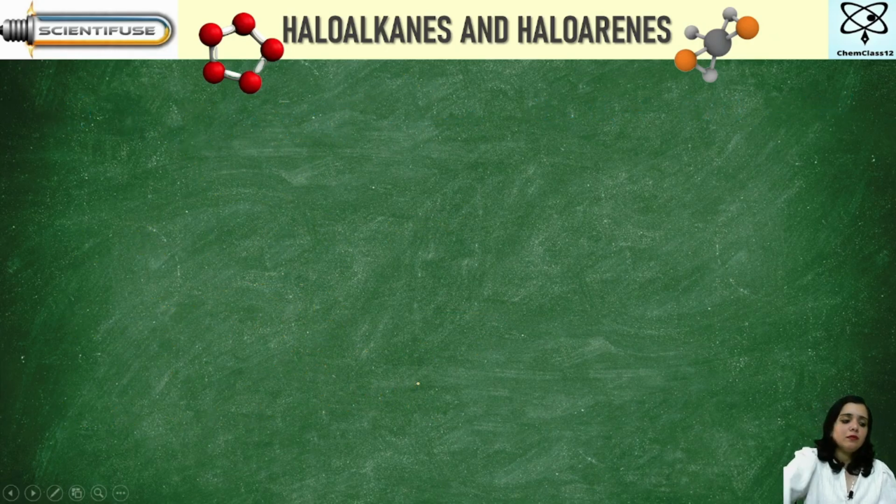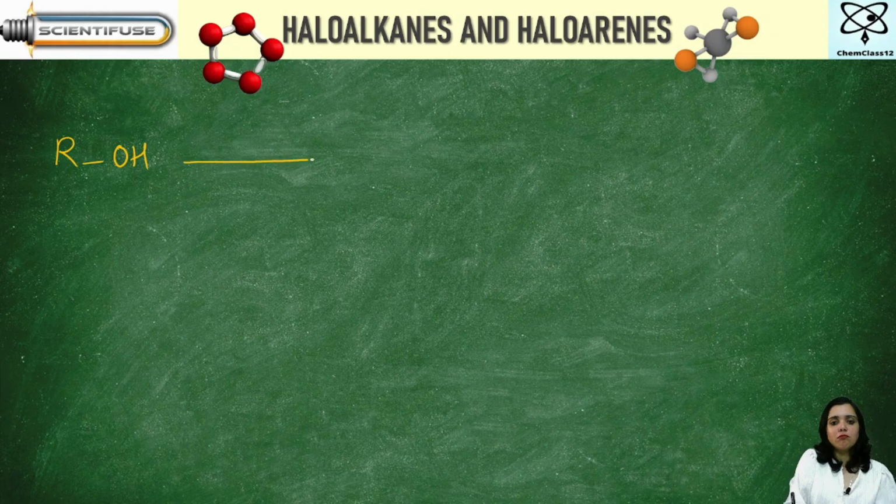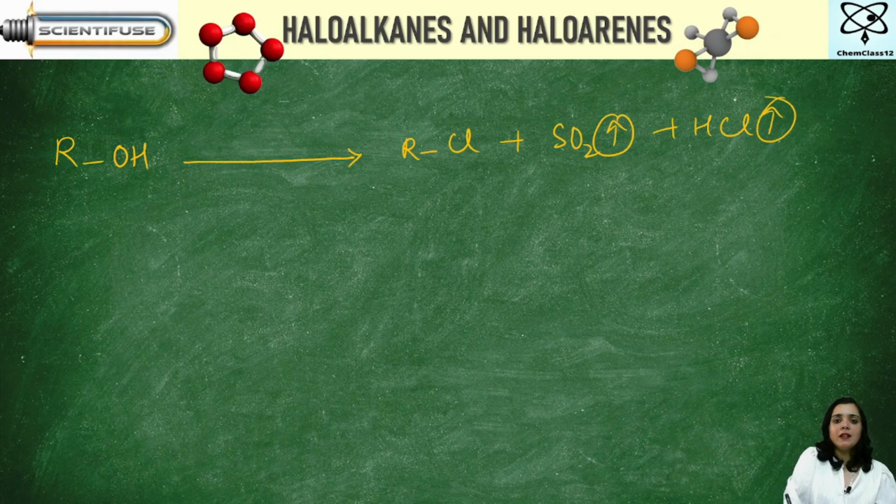Now, the next and the most important, that is from ROH, how are you going to convert this? RCl plus SO2 plus HCl. This is the most important one, okay? Now here I take pyridine and SOCl2.